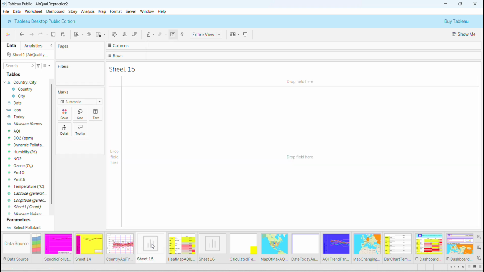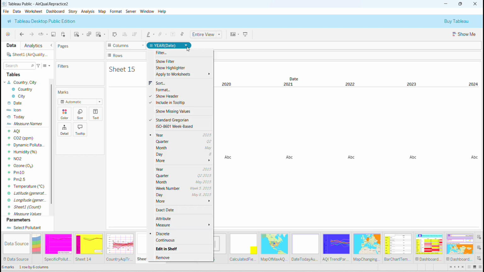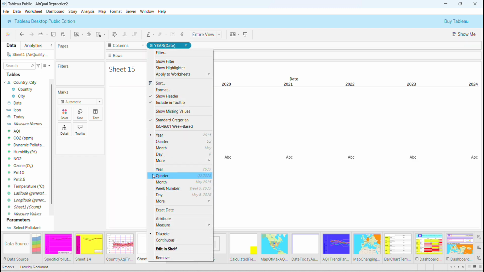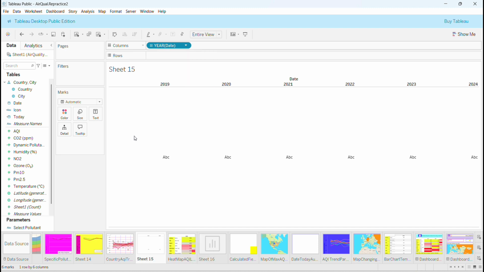Okay, so let's go here. We are going to take the date first. We get it in the column shelf, and we choose the year. We don't have to choose year, but this is how you choose it. This is what I have chosen here, right?